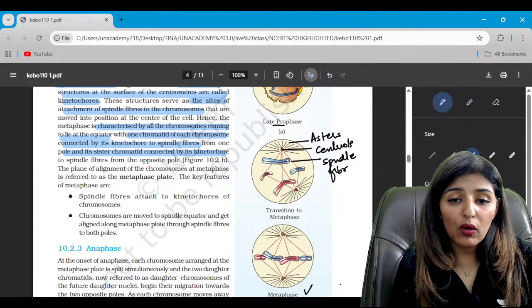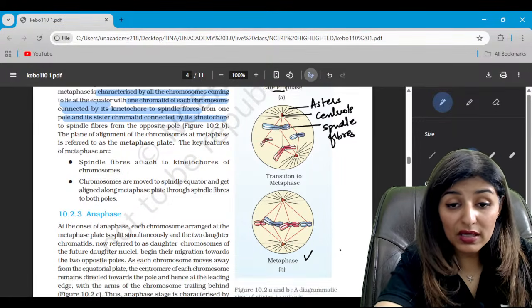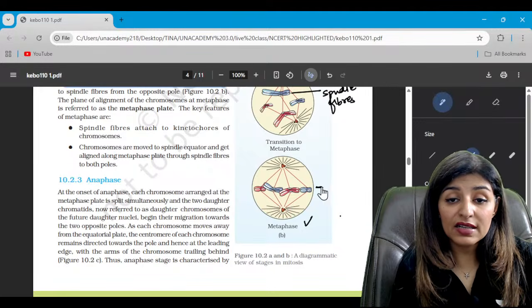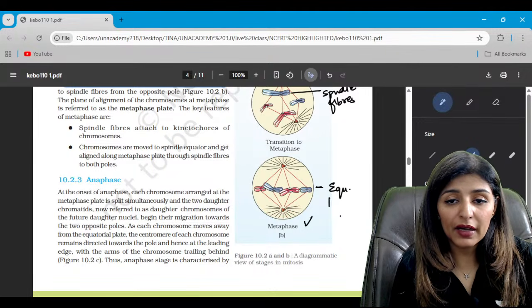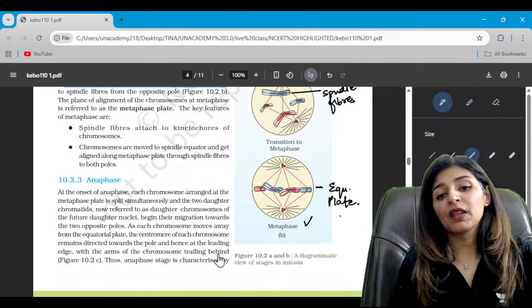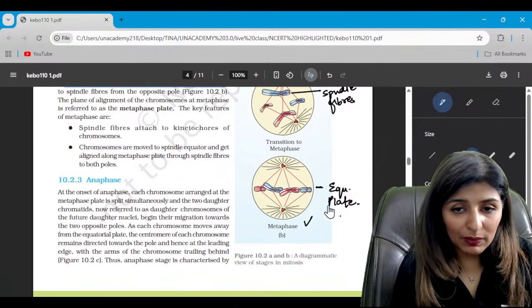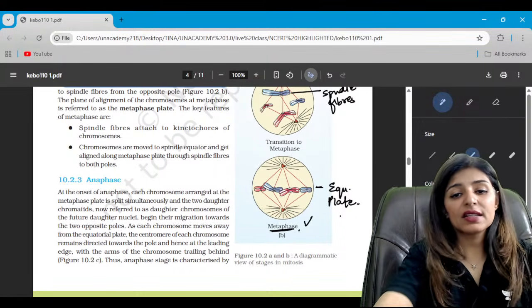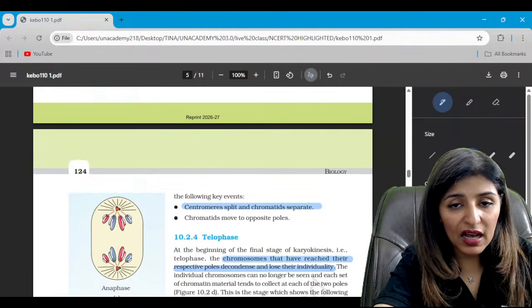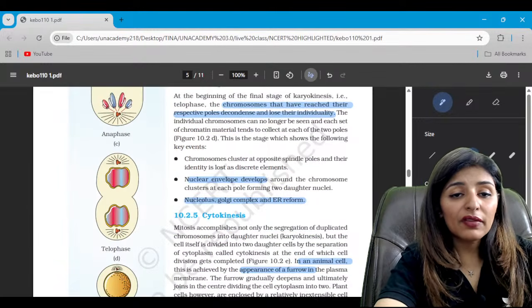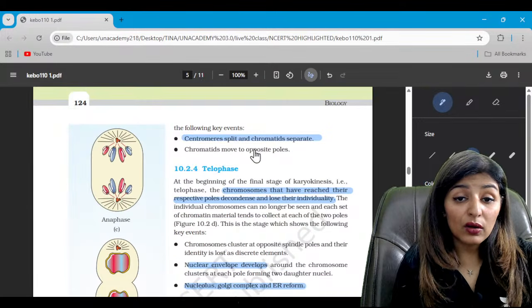And now when all the chromosomes come to lie in the center, this center is called the equatorial plate or the metaphasic plate. Now when they all lie on the equatorial plate, this is indication of metaphase. Are we clear? Then in case of anaphase, sister chromatids are going to split.